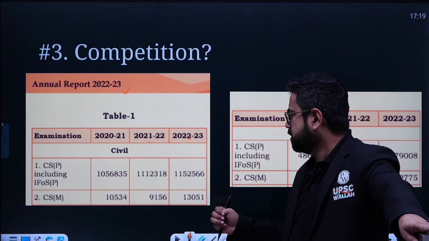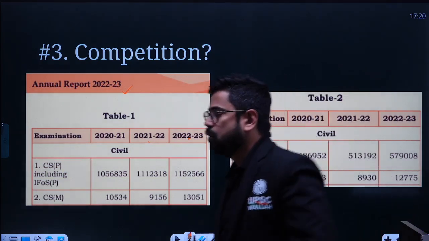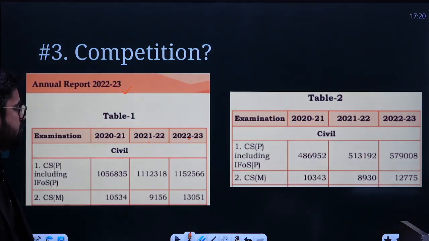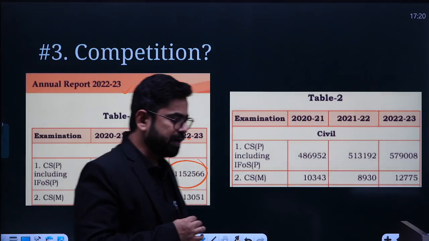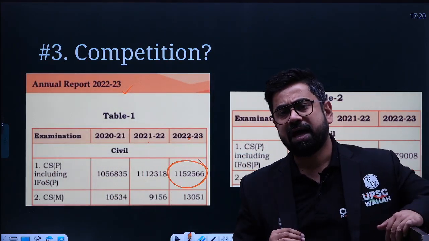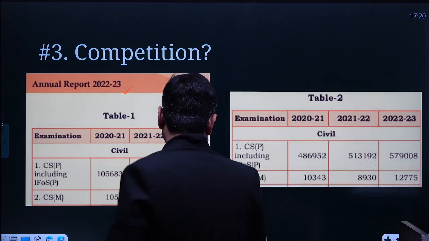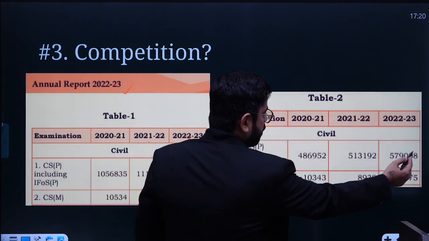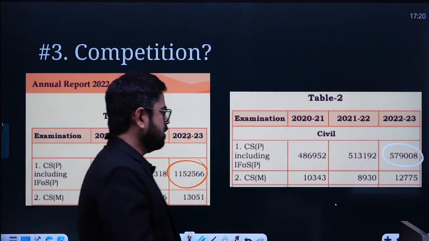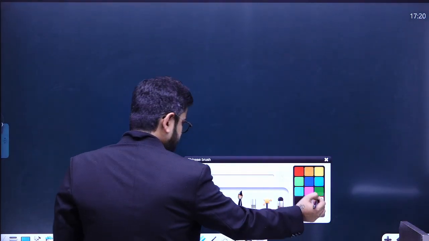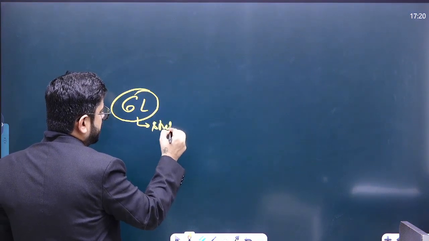people who have filled the form, not appeared, just filled the form for the prelims examination is 11.5 lakhs. So in 22-23, 11.5 lakhs have actually filled this form for UPSC CSE. Of course, the number of aspirants who appeared was less. It was around 5,79,000, so roughly you can say 6 lakhs. So you can understand that almost 6 lakh students appear in prelims.